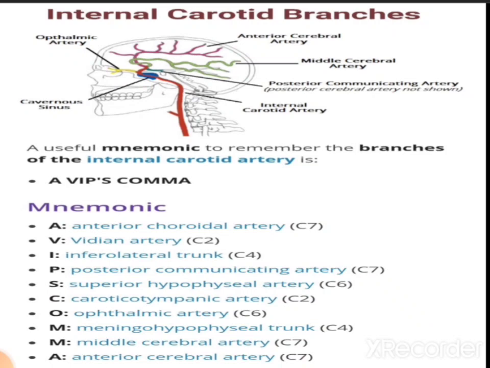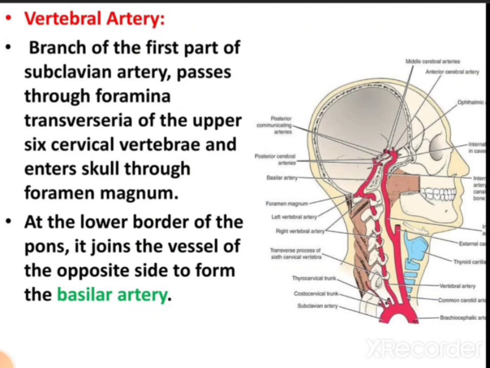Then the mnemonic for the branches of the internal carotid artery is VIP SCOMA. So this you can read and go through for learning the branches of the internal carotid artery. Then we have the second branch, that is the vertebral artery, which is forming the circle of Willis.